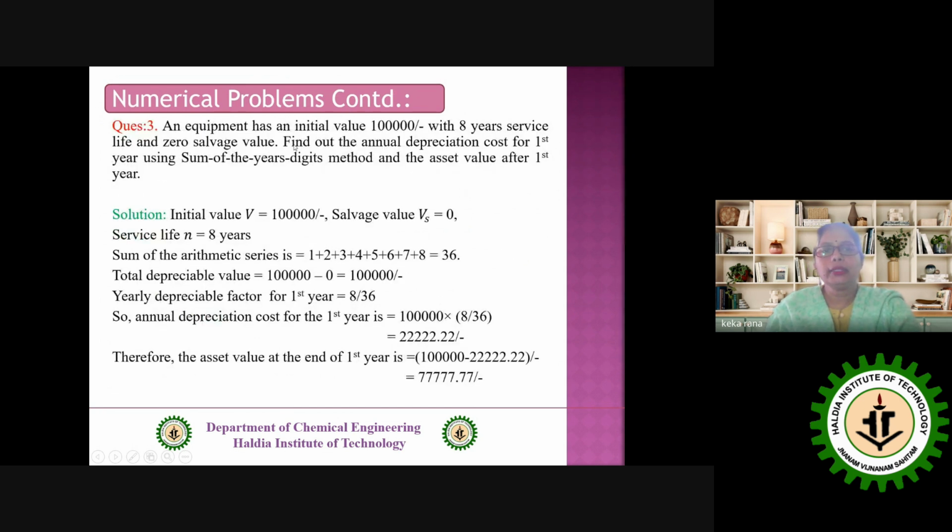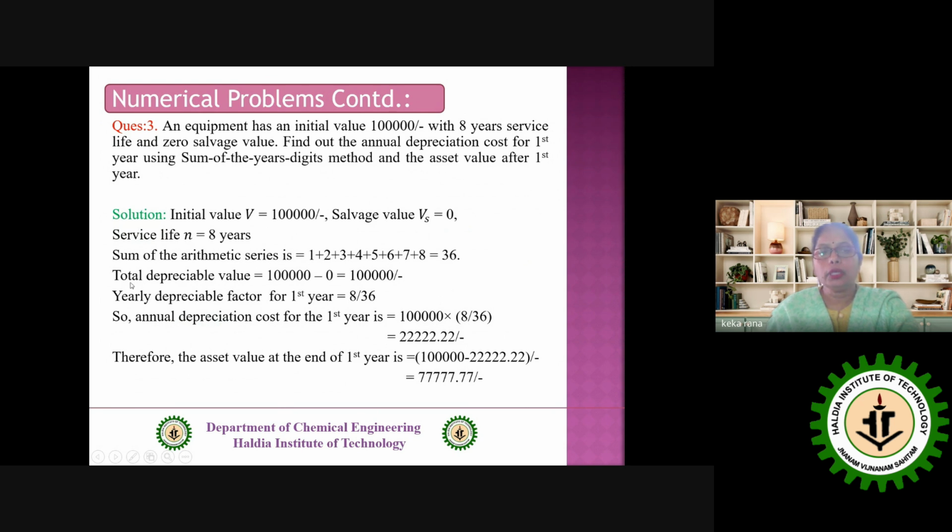An equipment has an initial value of 1 lakh with 8 years service life and 0 salvage value. Find out the annual depreciation cost for the first year using the sum of the year digits method, and the asset value after the first year. That means you have to follow the sum of the year digits method. So first, V, Vs and n are given, and we find the arithmetic series of the number of years of service life, that is equal to 36.